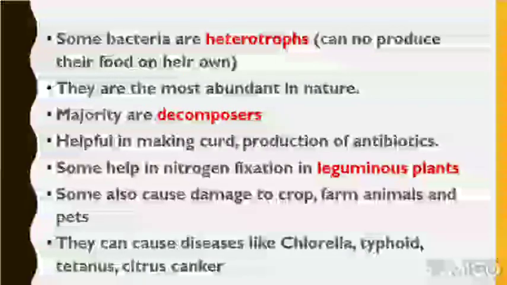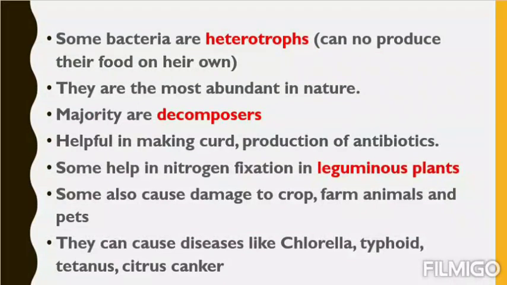Now let us see who are heterotrophs, that means those who cannot produce their own food. They are the most abundant in nature. Majority are decomposers. They are saprophytic. They decompose dead and decaying organisms.